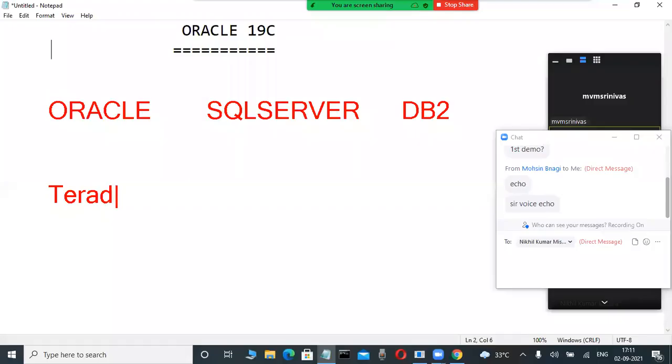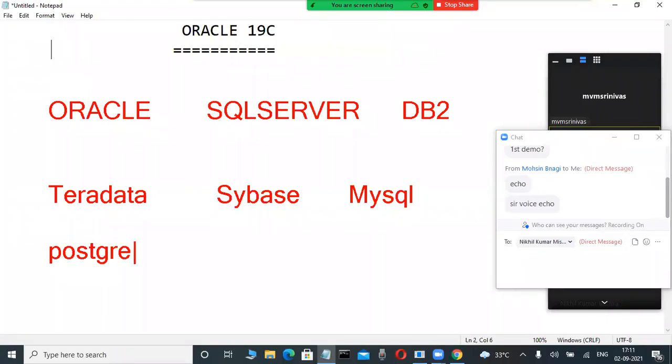Teradata is a product from NCR Corporation. Sybase is a product from Ingres company. Again, MySQL is open source. Like that, so many names you are familiar with, maybe in the outside world only.